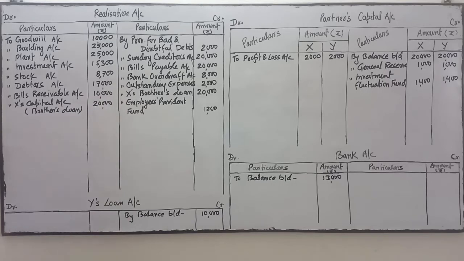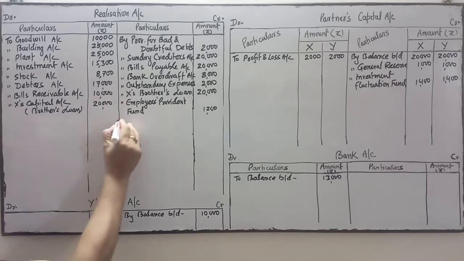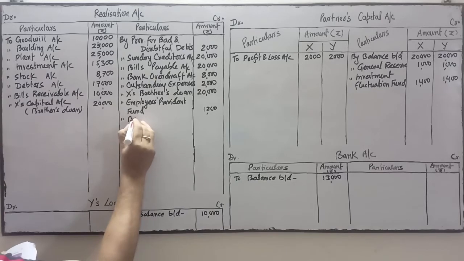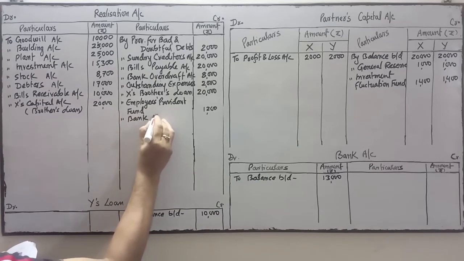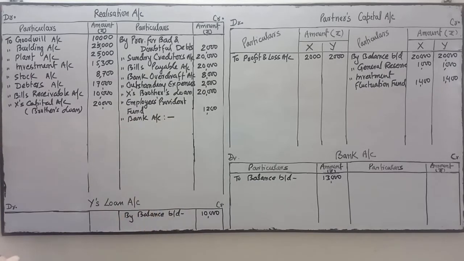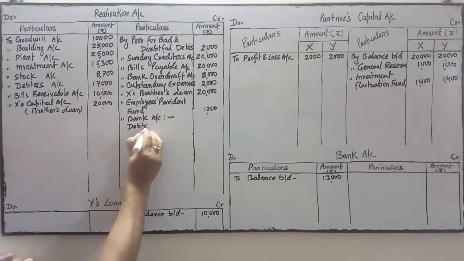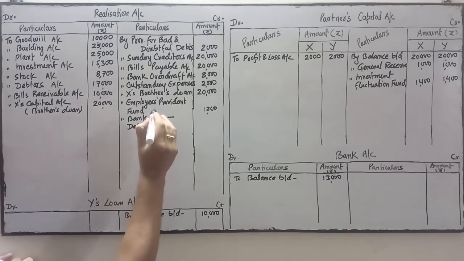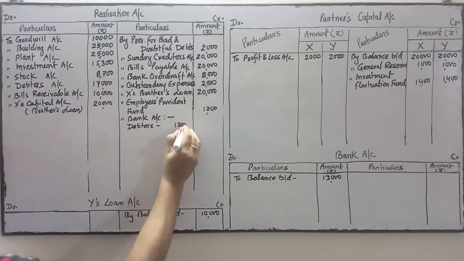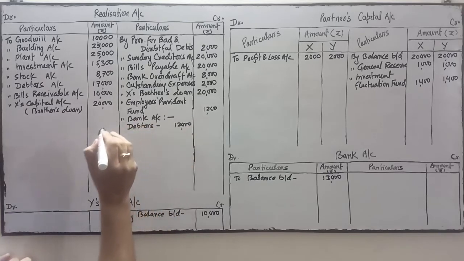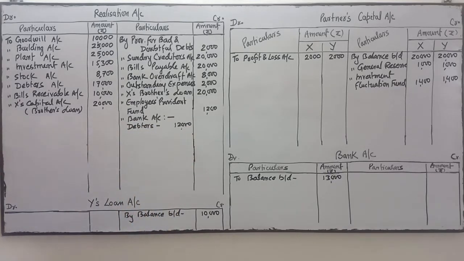Thereafter, debtors realized. Under the bank account we'll write all the details. You may write this in the working note as well. Better to do the working note related to bank. I am going to write over here, bank. Debtors realized at rupees 12,000. Next, all the investment is taken over by Y. I will write this side.